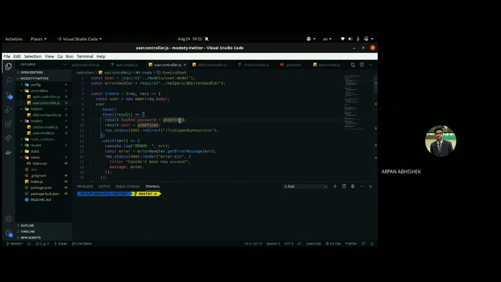What are hash password and salt? They're for security reasons, right? You get this part, right?